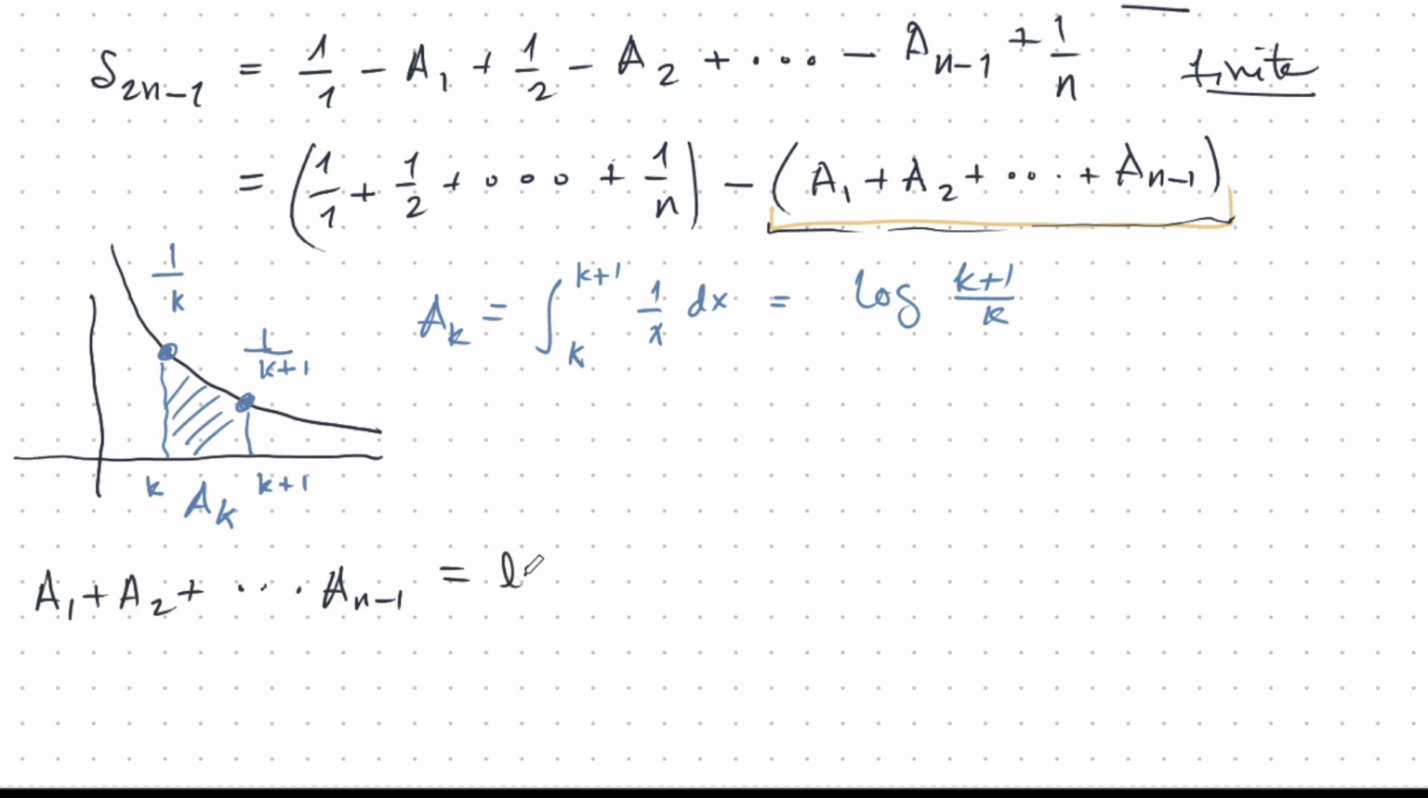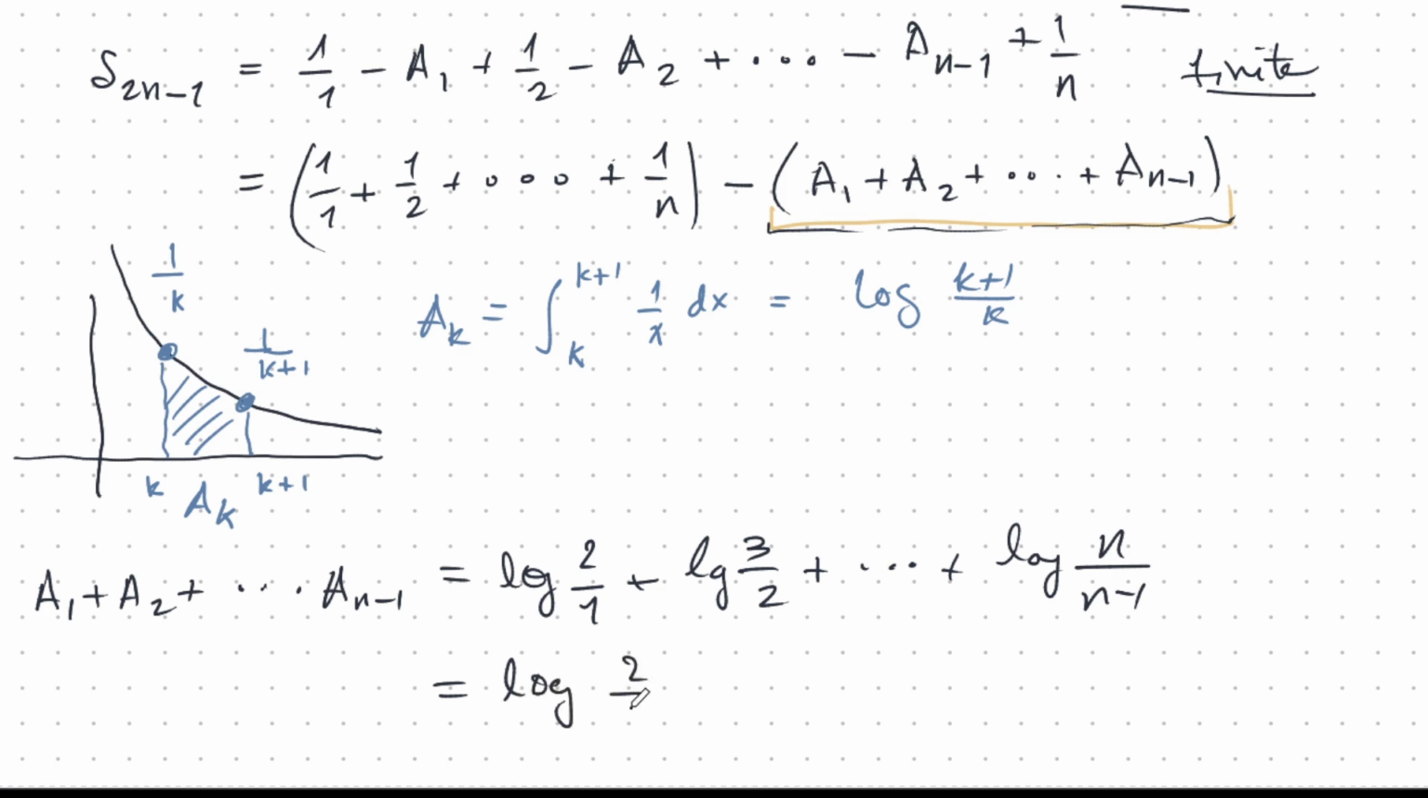All right, so this is log 2 over 1 plus log 3 over 2 plus dot, dot, dot. And the final one, plus log n over n minus 1. And I can now take all these things inside the log: 2 over 1 times 3 over 2 times up to n over n minus 1. All this stuff here will cancel out like this, and I am just left with one thing, log n, like this. Very, very beautiful.